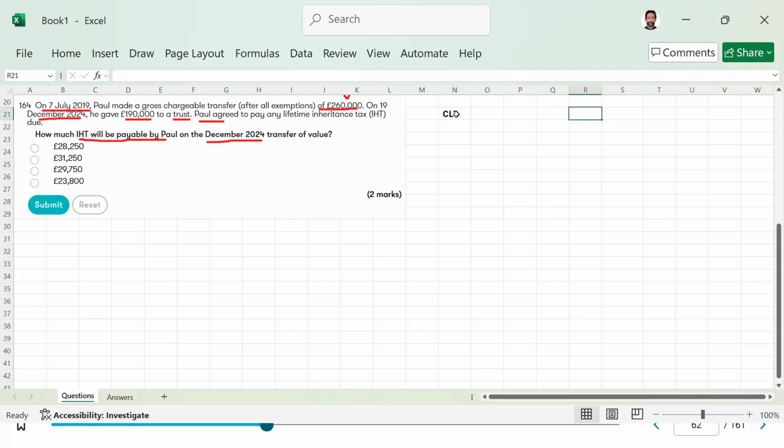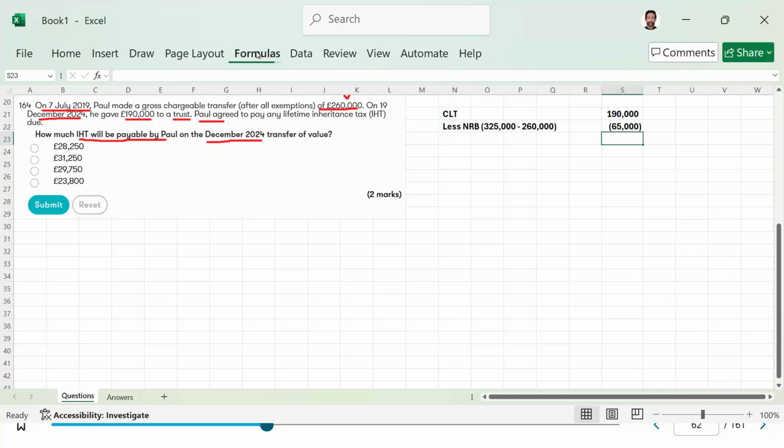The value is 190,000. And we're going to deduct, less the nil rate band, which is 325,000. We first of all take away the 260,000, and then we deduct that here, minus the 260,000. So the value is 65. So we take away the 65,000 here.